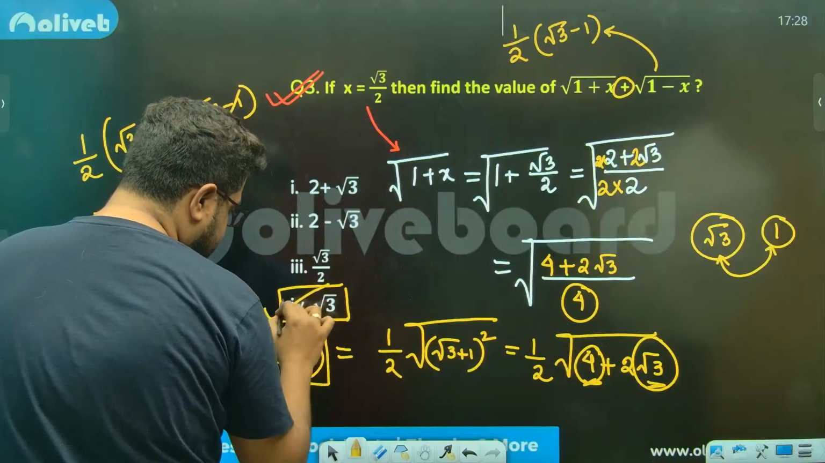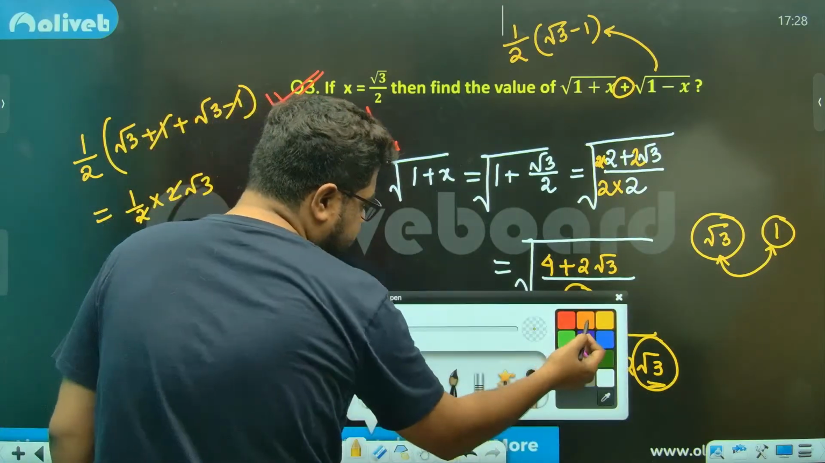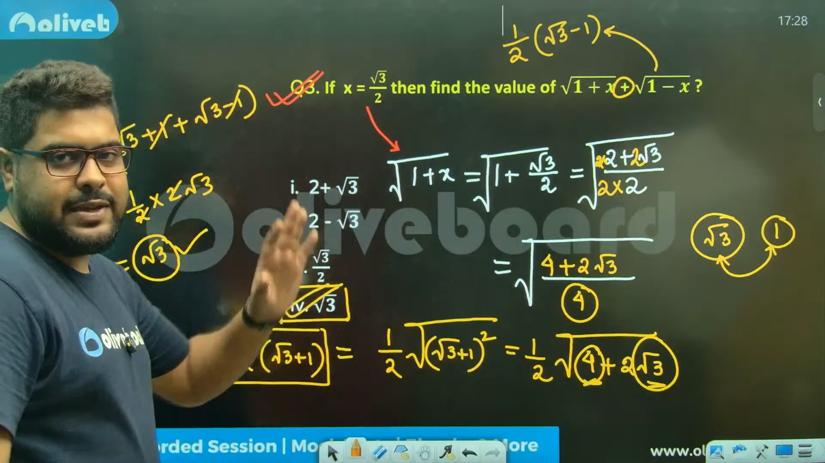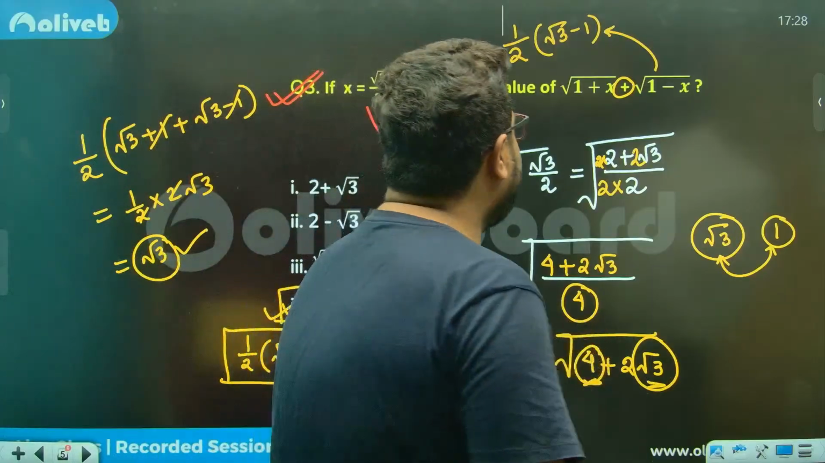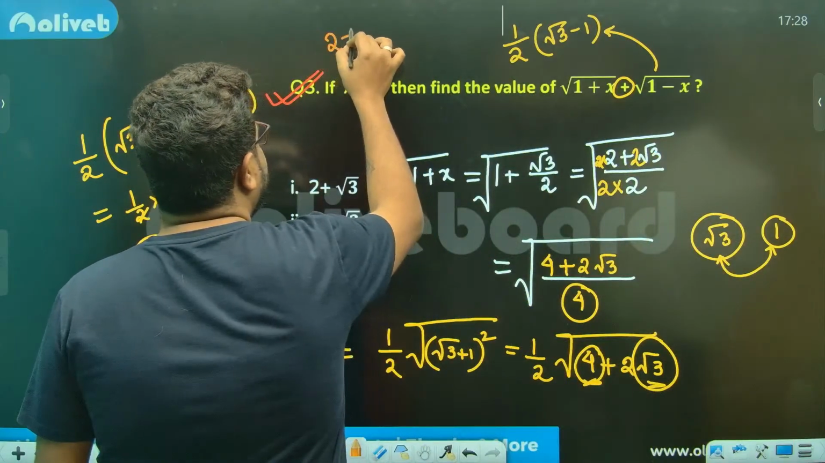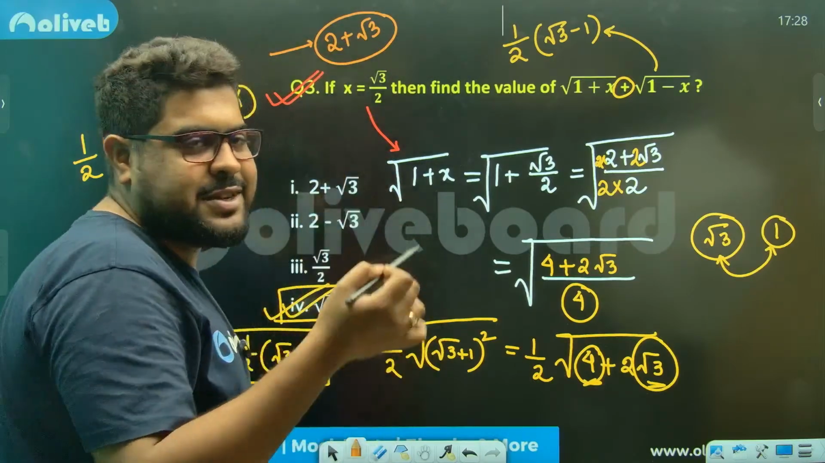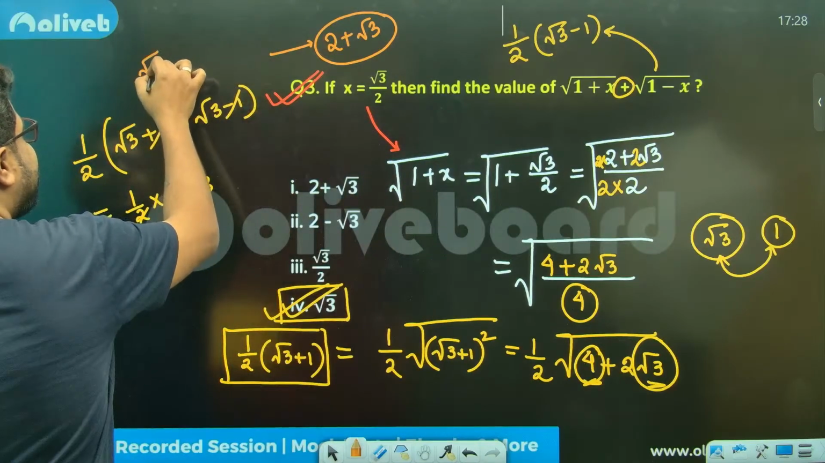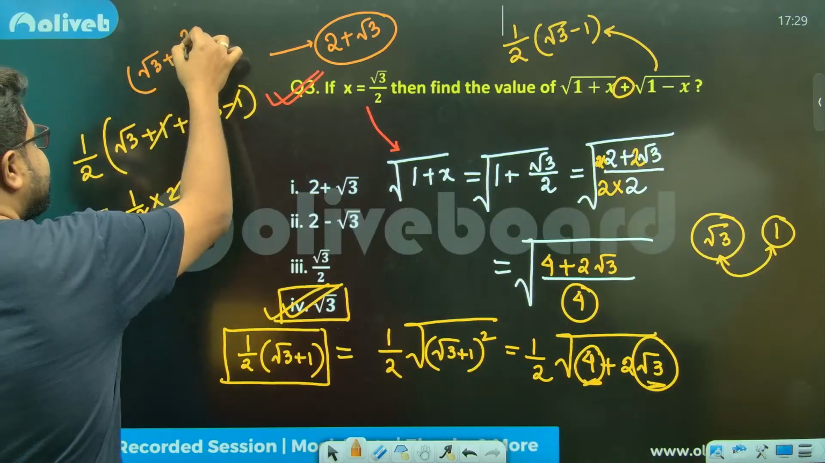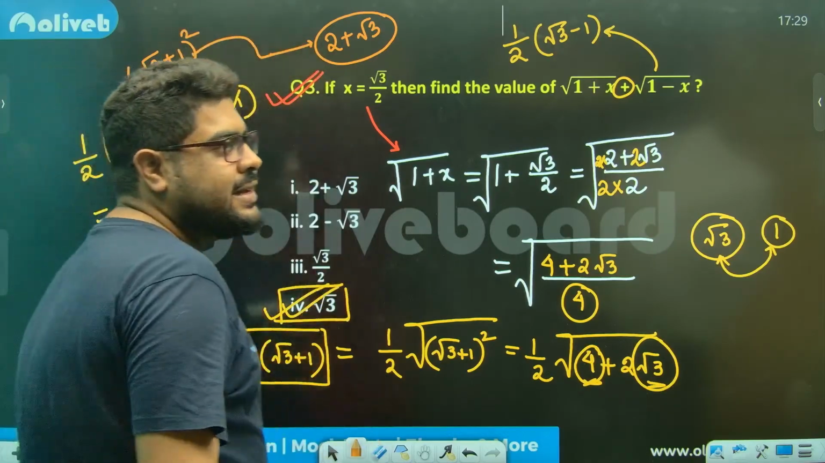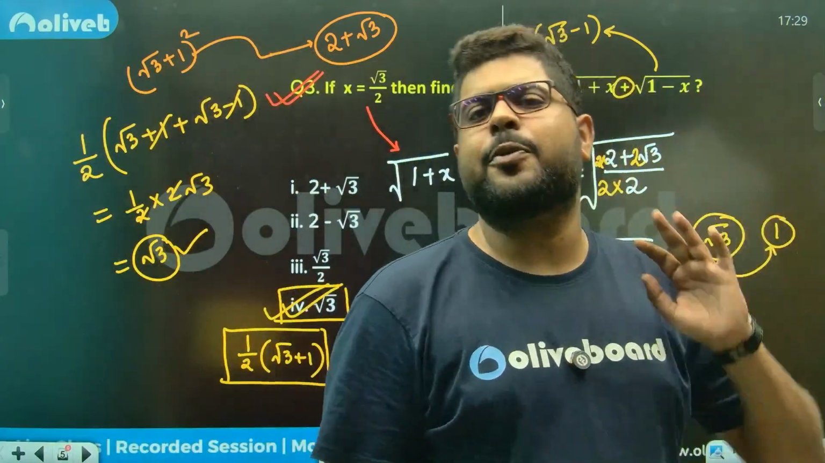Now again, is there a way to shorten this? There are multiple ways. First things first, 2 plus root 3. This value is very, very, very interesting. Why? Root 3 plus 1 squared gives this. And this is a very, very popular value actually.